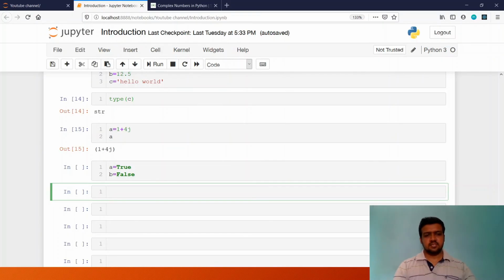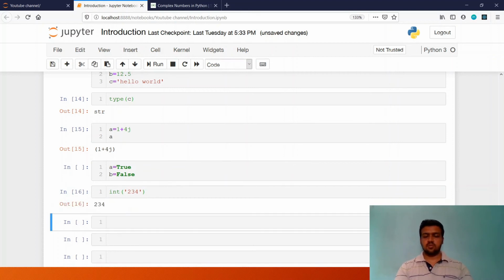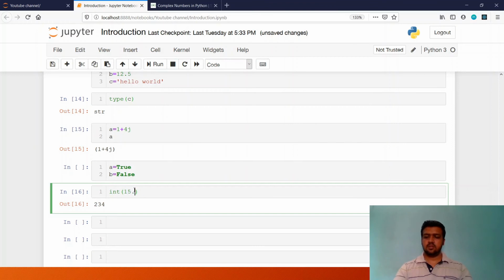So integer, as the name suggests, will be used to convert whatever value we pass here into an integer. But there are certain rules that you should not violate. Let's say I cannot pass a complex number to this integer function, but I can even pass a value in string quotes, but it should be a number only. Let's say I am passing a value of 234 in single quotes. It will convert it to the integer 234. Let's say I am passing a floating point number, let's say 15.368. It will convert it into 15 only.